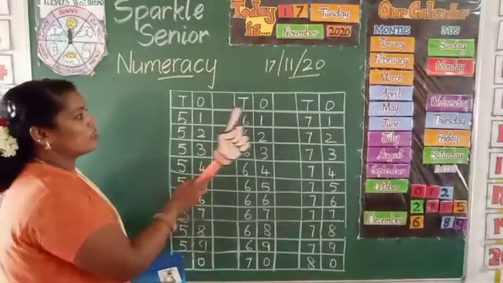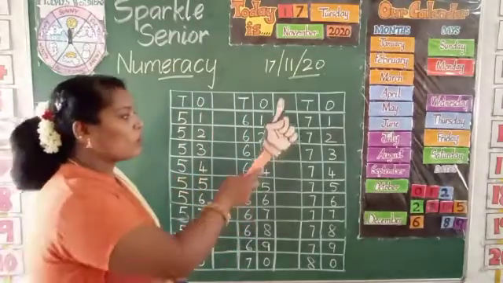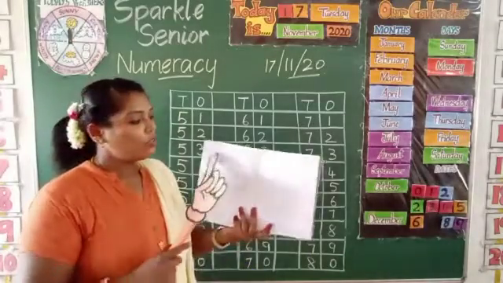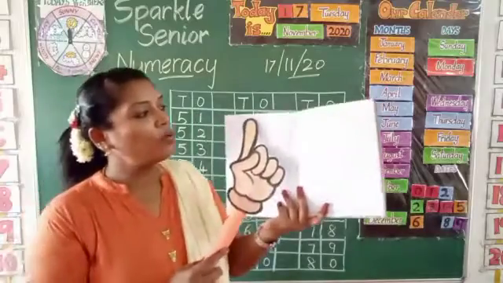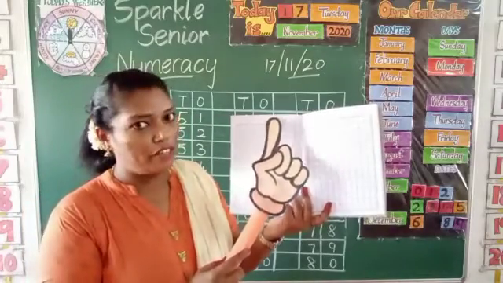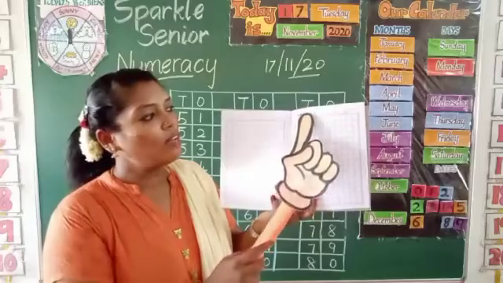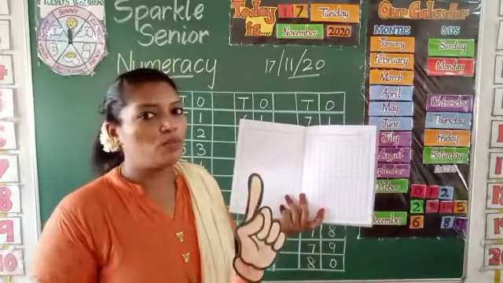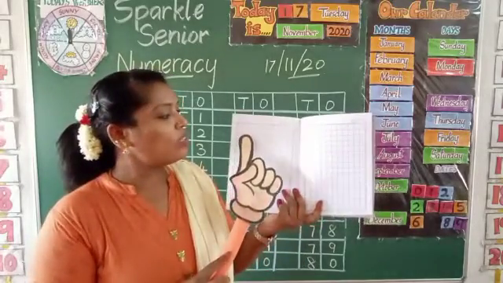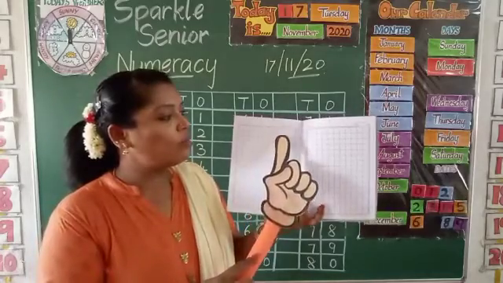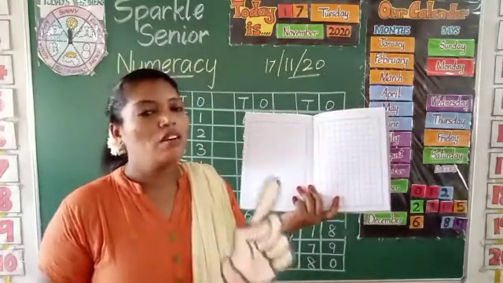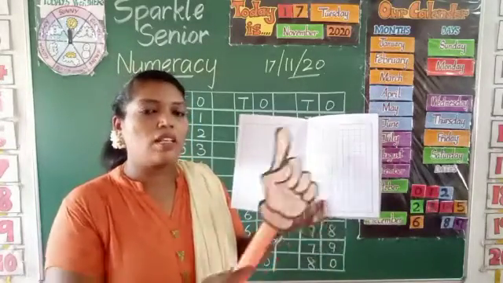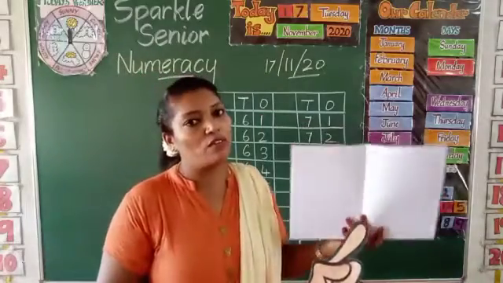Tens ones, tens ones. Here I have this much space only, so I have left 1 column, but you need to leave 2 columns. Okay. So 3 times it will come. In one page you have to write, say and write numbers from 51 to 60. Next page, say and write numbers from 61 to 70. Then turn the next page and write, say and write numbers from 71 to 80. In one page you have to write 51 to 60 three times. In the next page you have to write 61 to 70 three times. And the last page you have to write 71 to 80 three times.